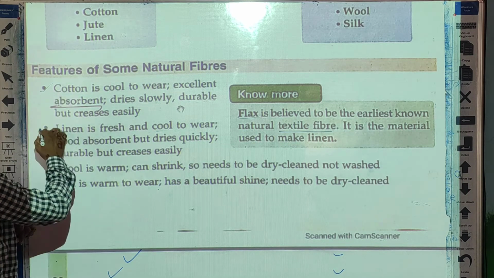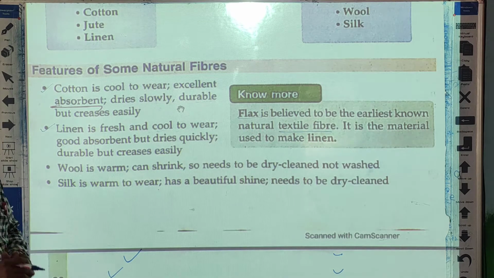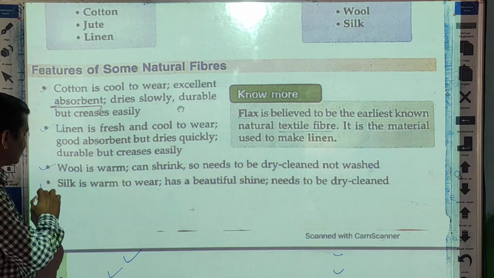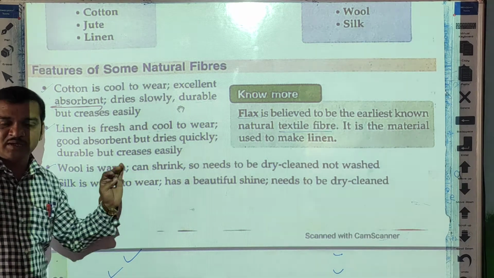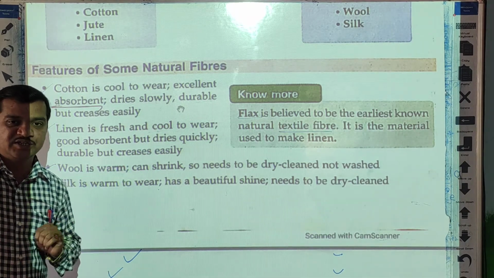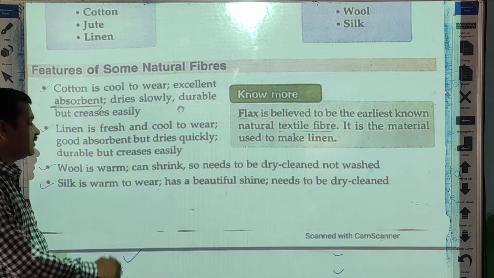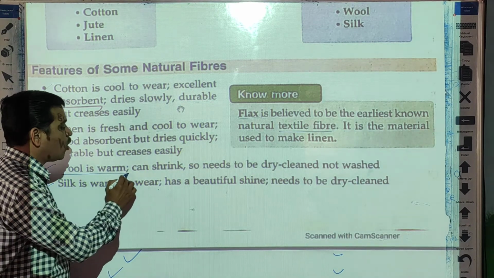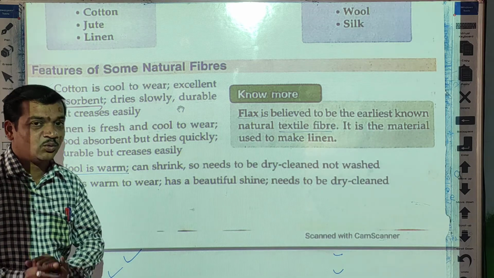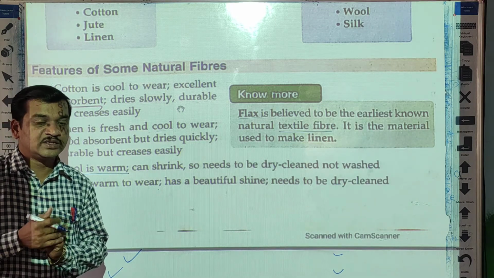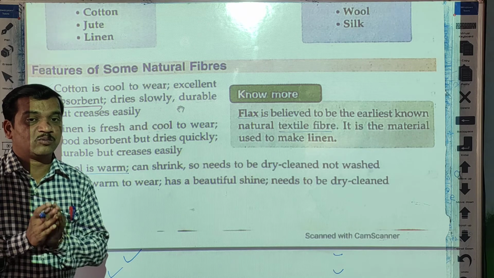Now here two plant fibers are over. Next, wool and silk. These are the animal fibers. Wool is obtained from animals like sheep and goat, and wool is warm. Woolen clothes are used in winter to keep our body warm.